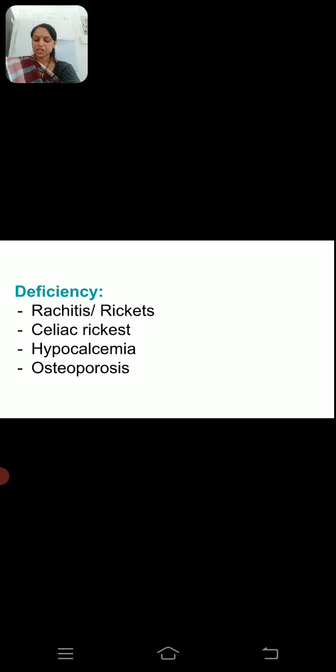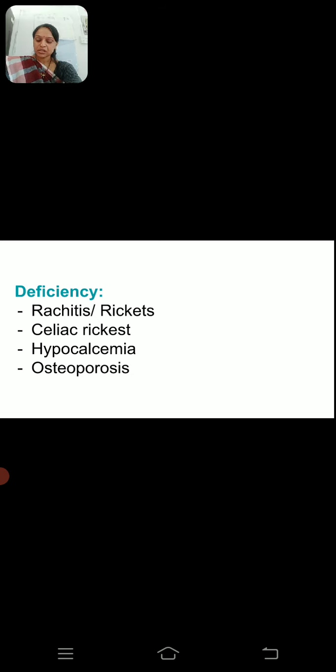Then a relative quantity of calcium and phosphorus is lost through feces because of improper or defective absorption of calcium. In case of celiac rickets, what happens? There is defective absorption of fat and calcium, and because of that there are conditions like diarrhea and loss of calcium and phosphorus in the fecal matter. There is failure of the intestines to absorb calcium and fat. The small intestine cannot reabsorb the fat and calcium.